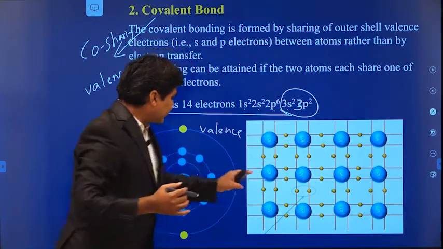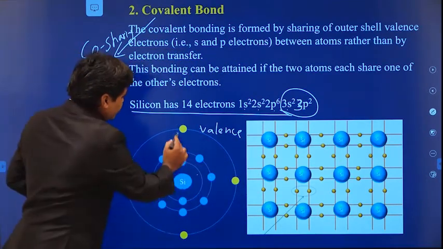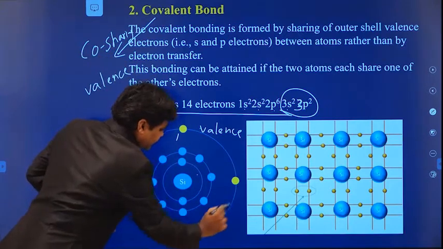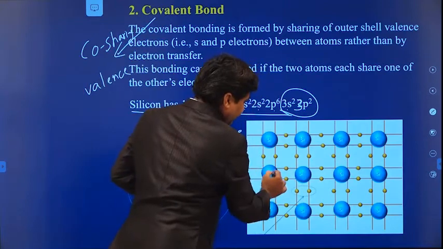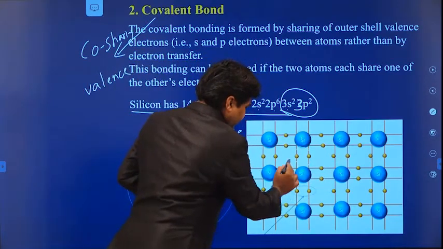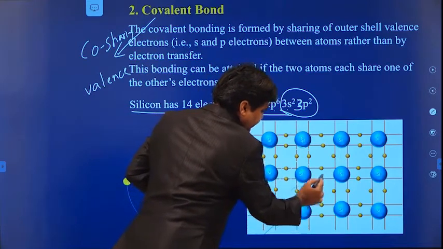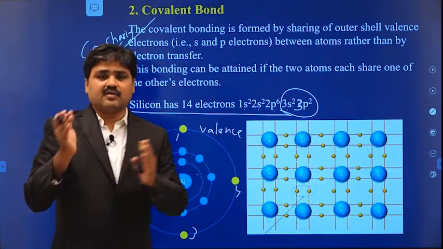So each silicon atom has 1, 2, 3, 4 valence electrons. Each silicon atom has 4 nearest neighbors, so these atoms form covalent bonds. That means they share the valence electrons. The 4 valence electrons are shared by the 4 silicon atoms.